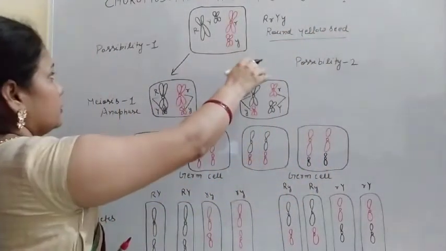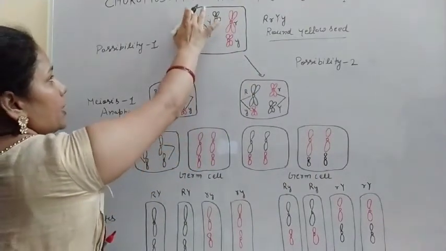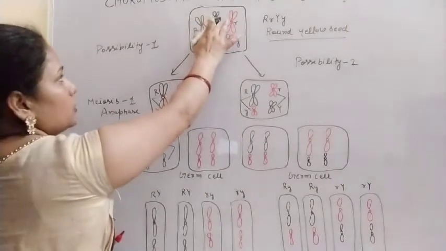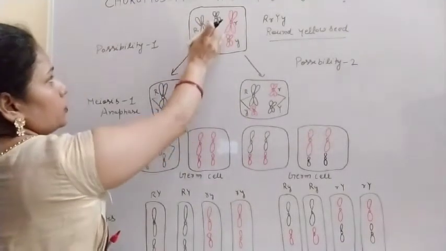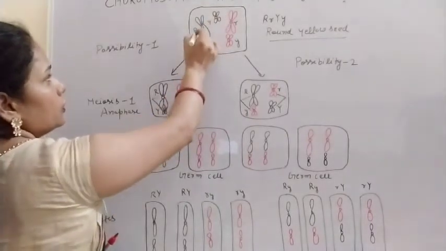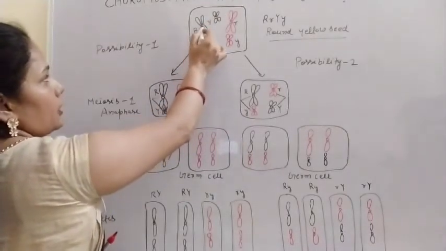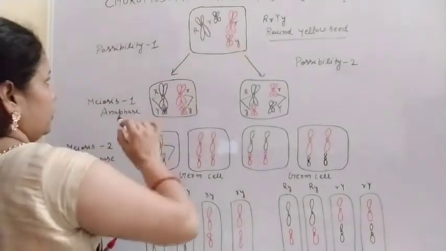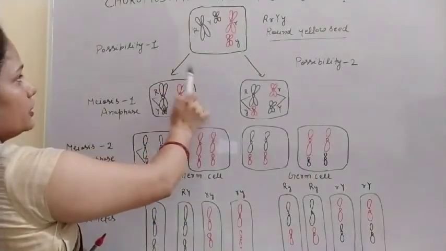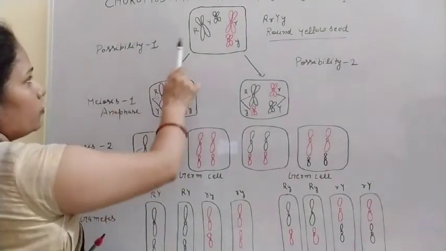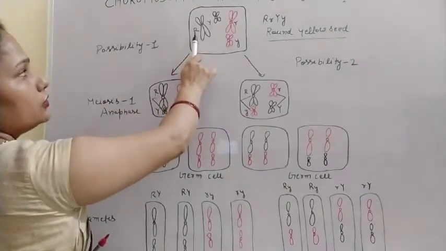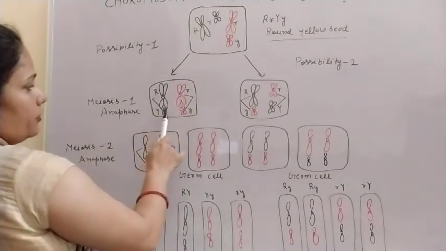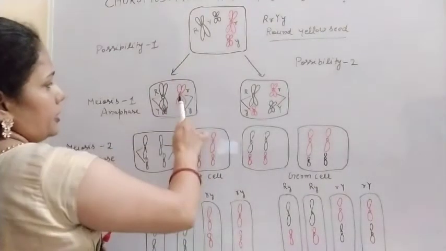This trait we have taken, and here this black color chromosome, the long chromosome, is capital R, and capital Y is the short chromosome. So these are the chromosomes for the dominant characters capital R and capital Y. These red color chromosomes are for the recessive characters. So we can take two possibilities. In possibility 1, both the dominant chromosomes are together, like this capital R and this capital Y, and this small r and small y.